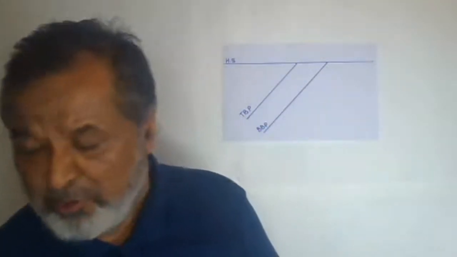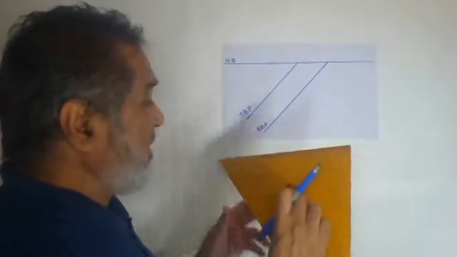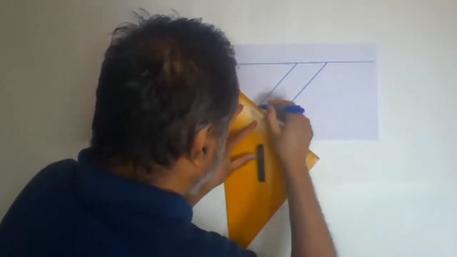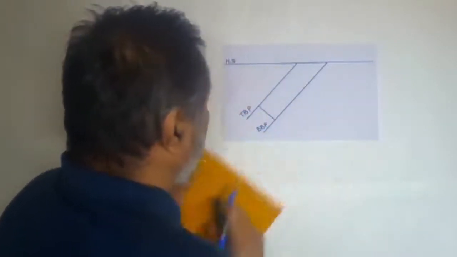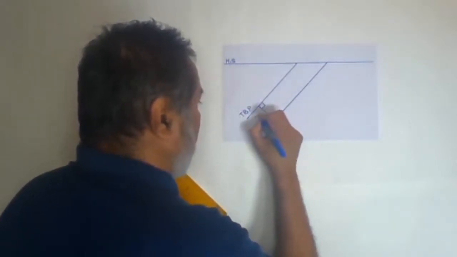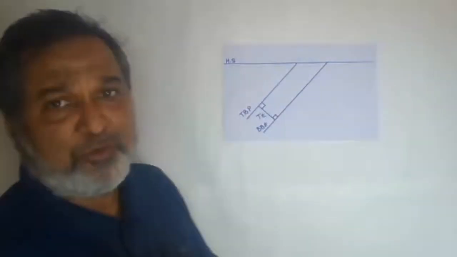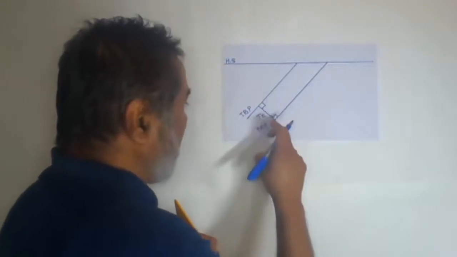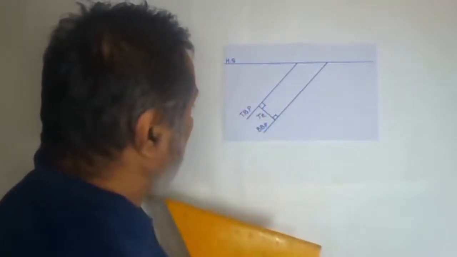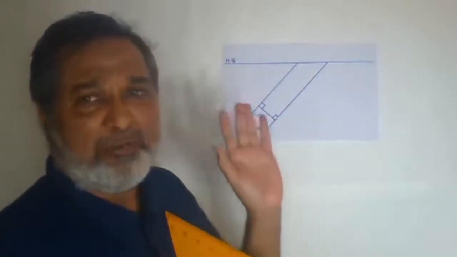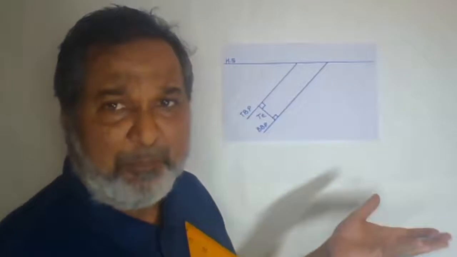Now when you are going to measure the perpendicular distance, how do you draw it? Yes, I'll draw. The longest axis will be parallel to this, and now perpendicular to this one. So this will become your true thickness. This is your true thickness, where we have taken the perpendicular to the top bedding plane as well as the bottom bedding plane. This is the shortest distance between the top bedding plane and the bottom bedding plane, which is normally perpendicular to each other.